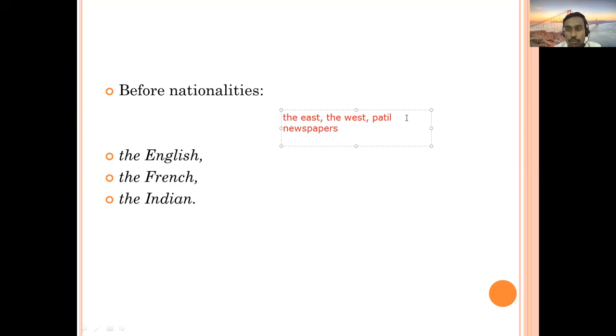Geographical lines. Okay. So yes, that is also there; we can talk about the equator. Then the latitudes, the longitudes. The Tropic of Cancer, the Tropic of Capricorn. Names of religions also you can add here. If it is the Hindu, the Muslim, the Christian, and all other religions, you can include. Before religions, you are going to use article the.